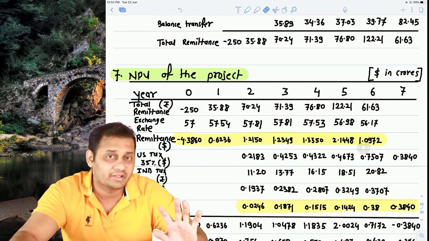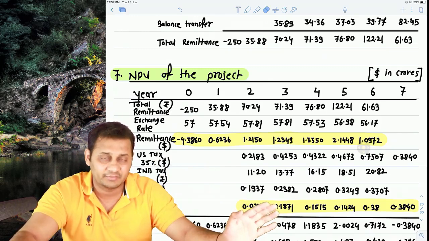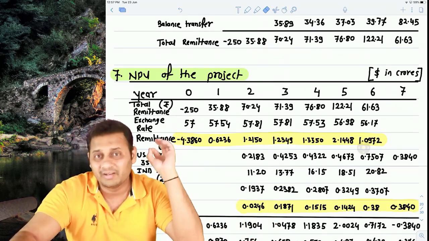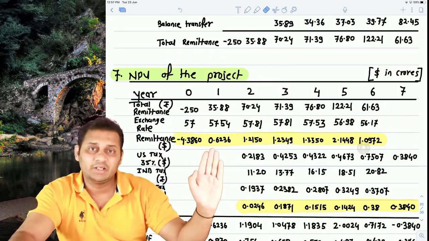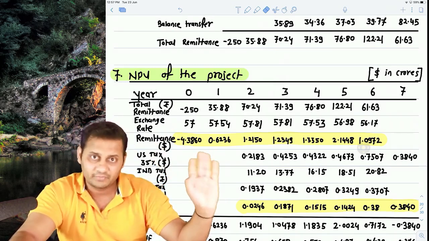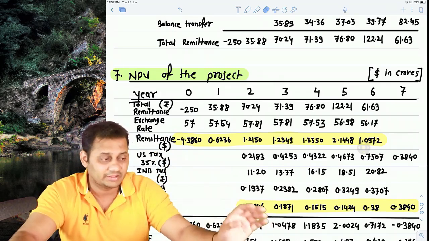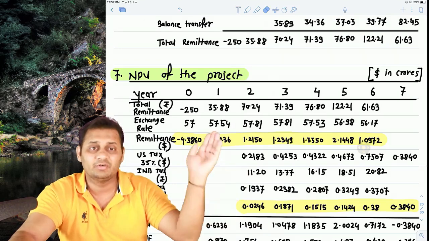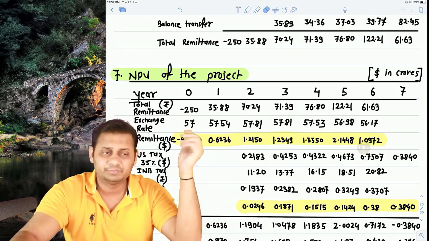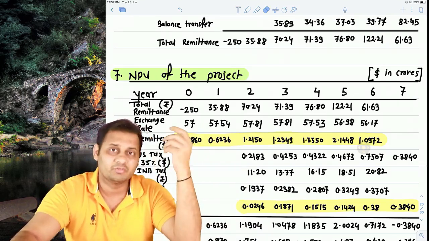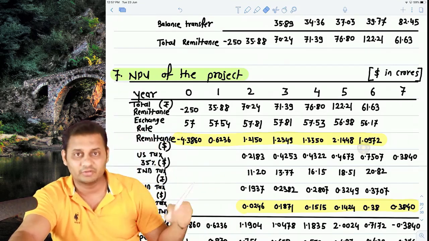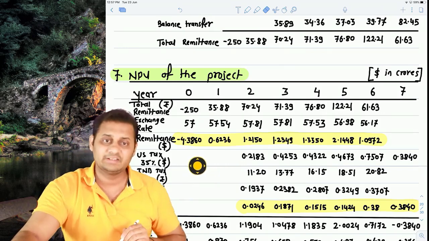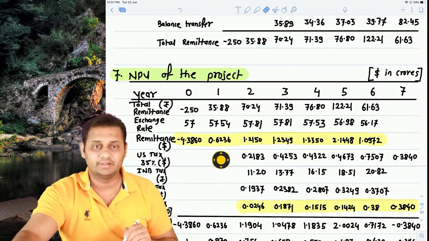Earnings is a different item, repatriation is a different item. So Indian tax was applicable on earnings. US tax is applicable on the repatriated amount. That is what we have taken and the institute has done. In the previous lectures, in Hindi lectures, I had taken it on earnings. I will update the same. That is also right from one point of view. But okay, let's follow the institute from now onwards. Whatever differences are there, I will explain in the class like I did just now.